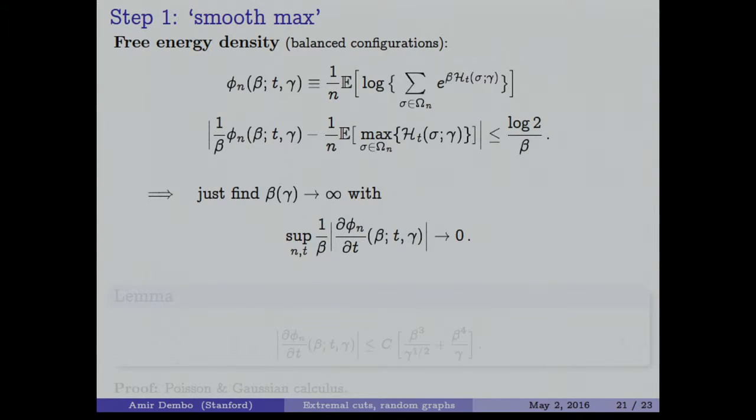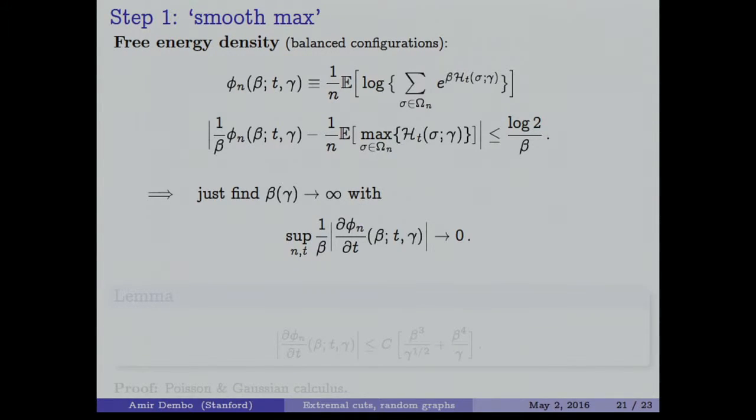Now we don't want to work directly with the maximum object, because the maximum is not a function that we can differentiate very nicely in t. So instead, we construct the partition function over balanced configurations at inverse temperature beta, with the interpolated Hamiltonian H of t.